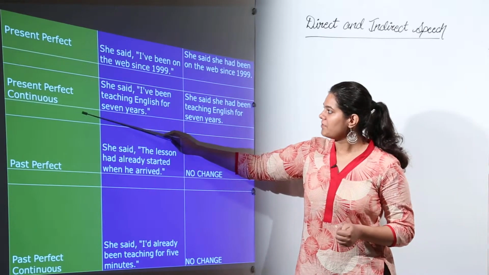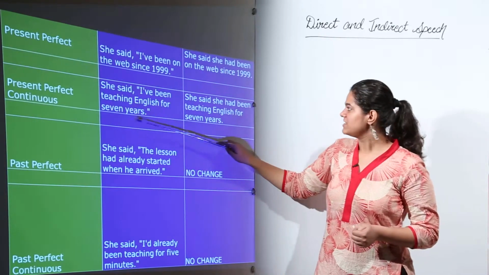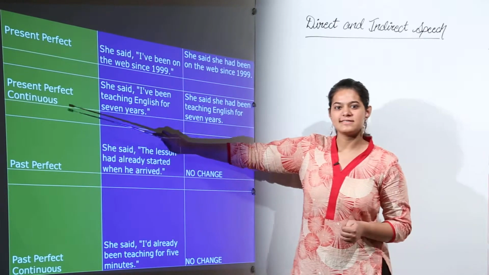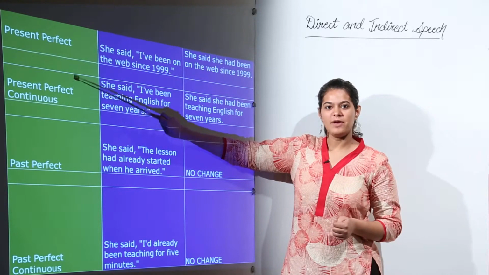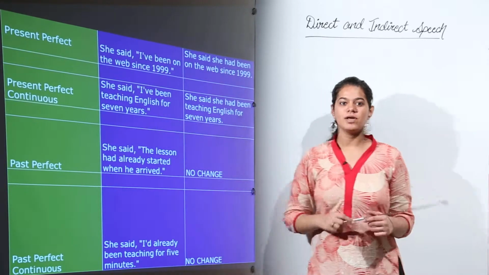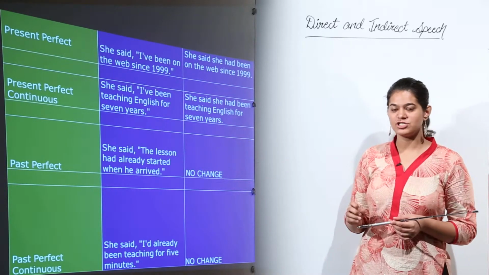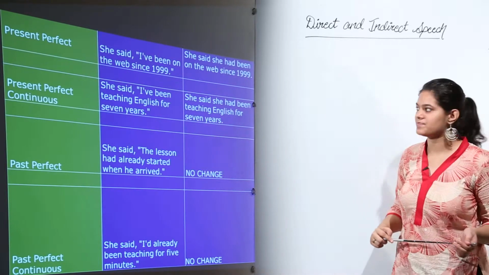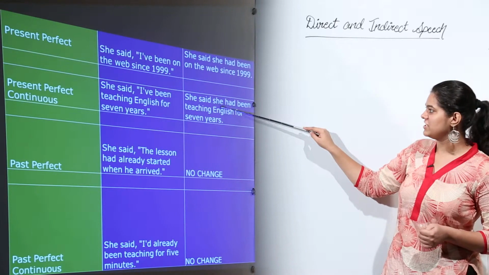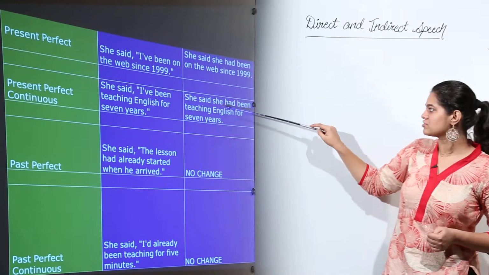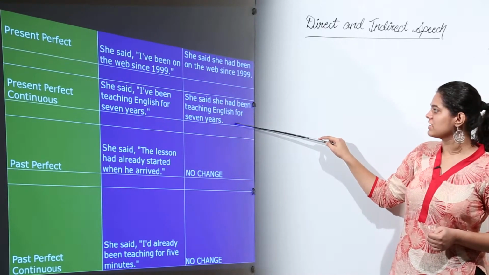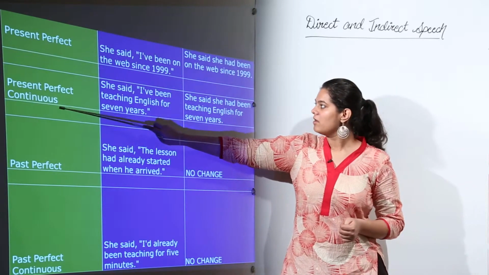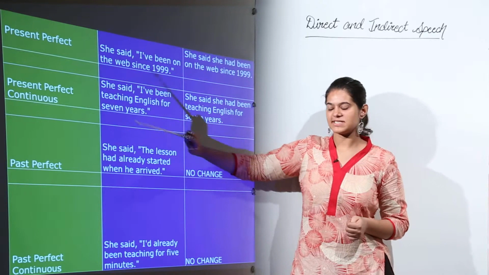Next, present perfect continuous. She said, "I have been teaching English for 7 years." Again this is the action in present and perfect continuous is the tense. So here however the tense won't change, but the present action becomes the past action in reported speech. So she said she, I has again been replaced with she, had been teaching English for 7 years. So this is the sentence for present perfect continuous.